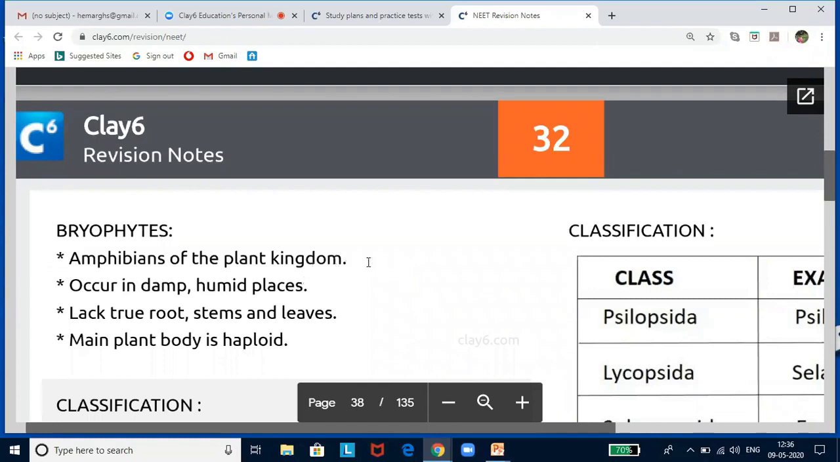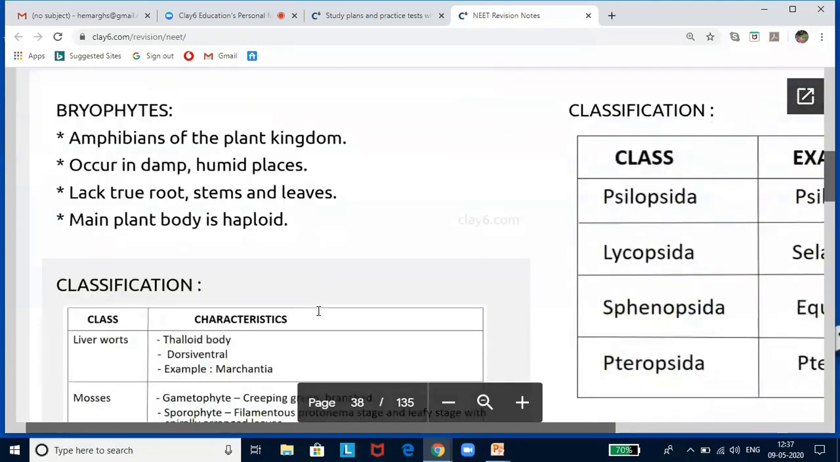That means they do not have water conducting and food conducting tissues. These are known as amphibians of the plant kingdom because these plants can live in soil but need water for sexual reproduction. The predominant plant body is a gametophyte. If I'm talking to you about gametophyte, please understand it's haploid in nature, and when I say sporophyte, it is diploid in nature. Bryophytes have multicellular sex organs. That is, antheridium is the male sex organ, and archegonium is the female sex organ.